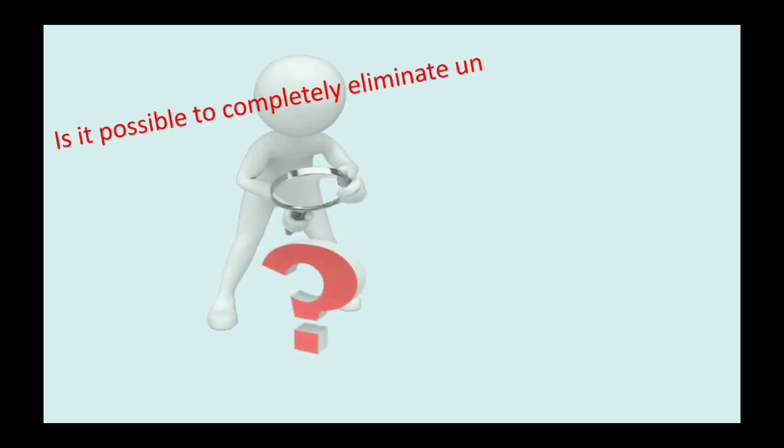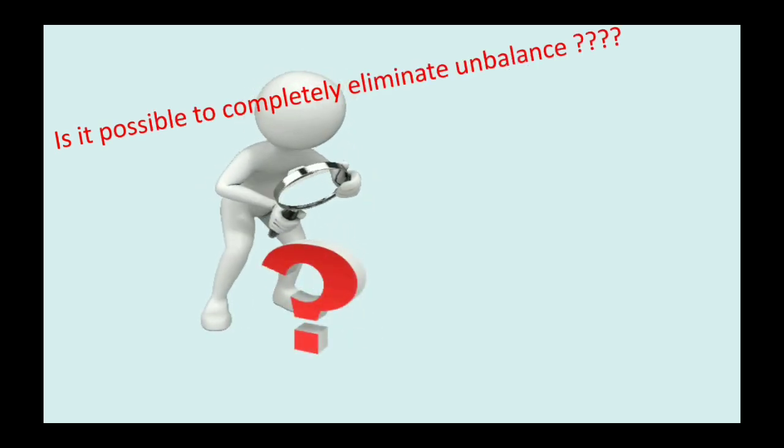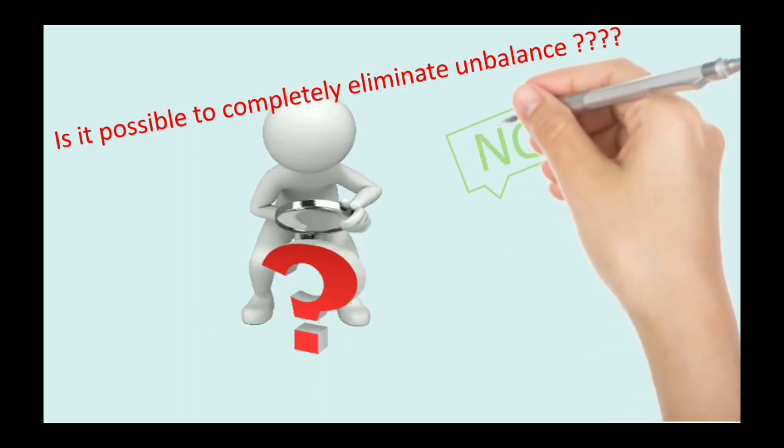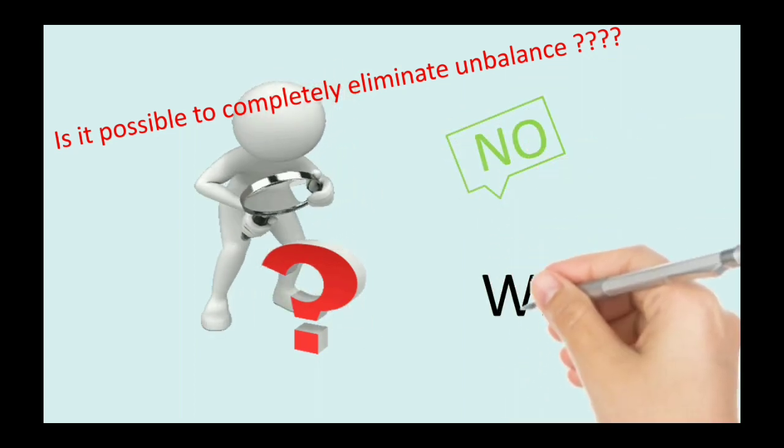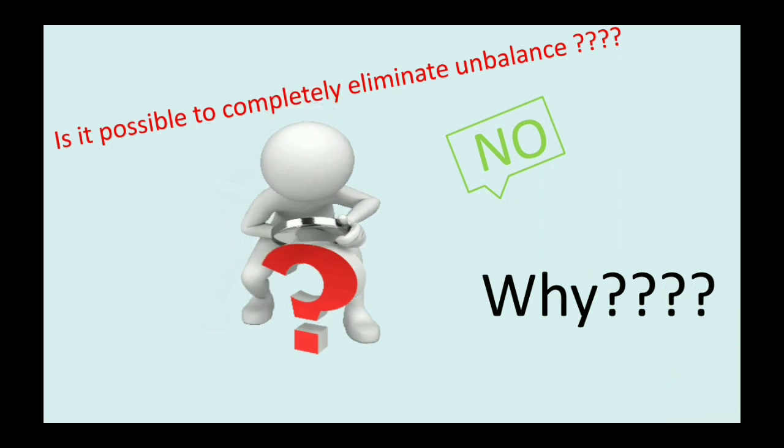Now, is it possible to completely eliminate the unbalance? Obviously no. Why is it not possible? Let's see.